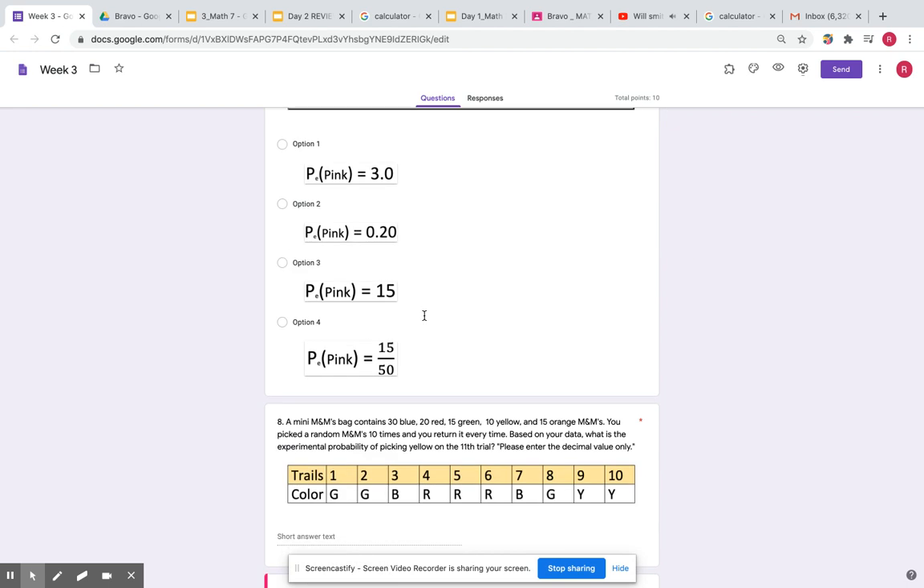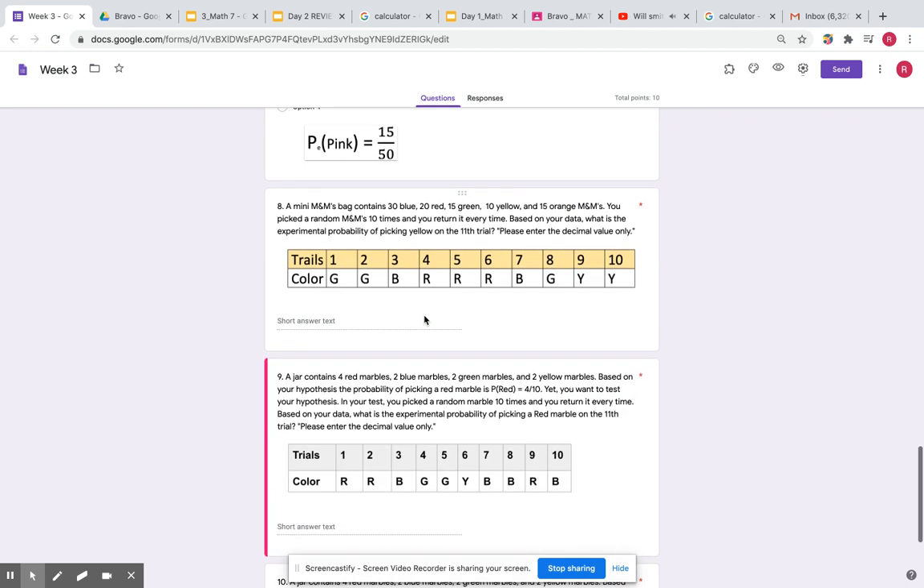That's an experimental probability. Number 8, a mini M&M's bag contains 30 blue, 20 red, 15 green, 10 yellow, 15 orange M&Ms. You pick a random M&M 10 times and return it every time. Based on the data that you collect, what is the experimental probability of picking yellow on the 11th trial? So you're looking for the experimental probability on the 11th trial for picking yellow. You're going to use the data collected.